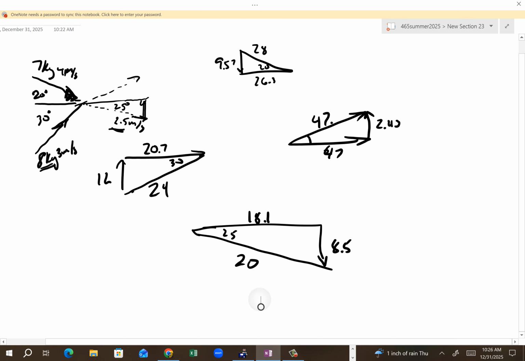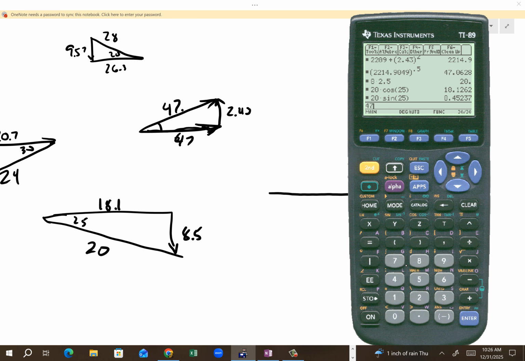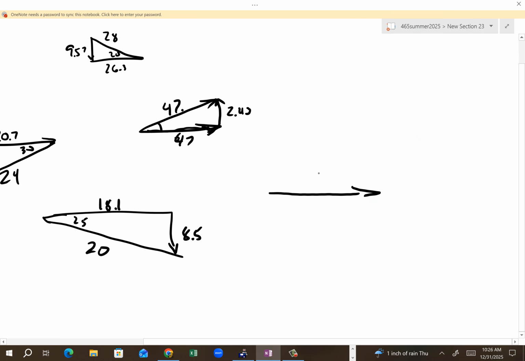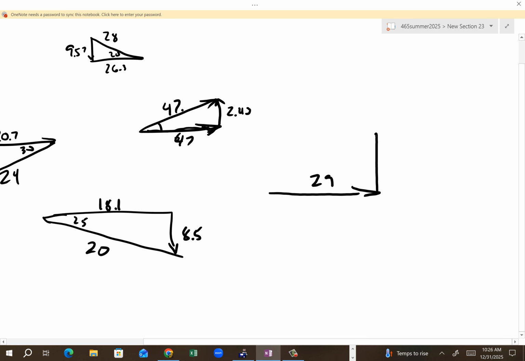All right, cool. What you've just done is we know that we've got a total of 47 in this direction. That means the other guy has to do 47 minus 18, which is 29. And we know we have a total of 2.43 upwards, but we already have an 8.5 down, so if I add them, 2.43 plus 8.5 is 10.93. So this guy has to be going up 10.93. And how do I know that? Because 10.93 minus 8.5 is the total 2.5 up.